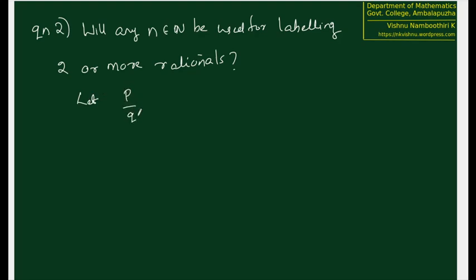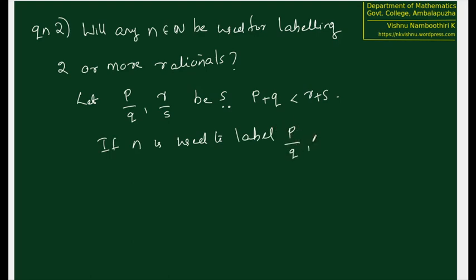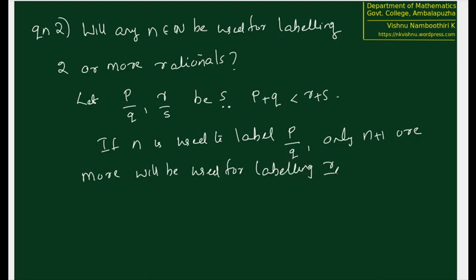Let P by Q and R by S be such that P plus Q is less than R plus S. If N is used to label P by Q, then only N plus 1 or more will be used for labeling R by S. Therefore, this N cannot be used for labeling both P by Q and R by S.